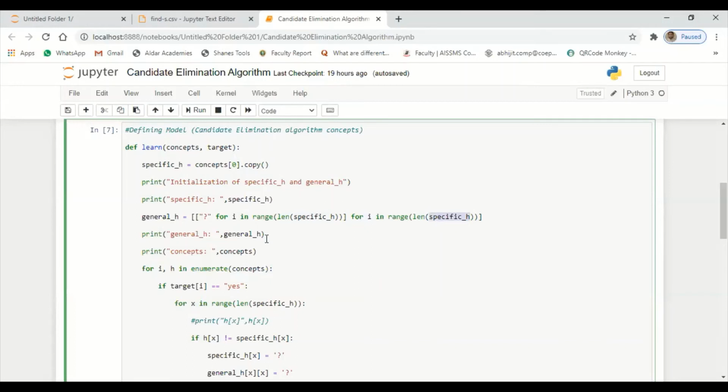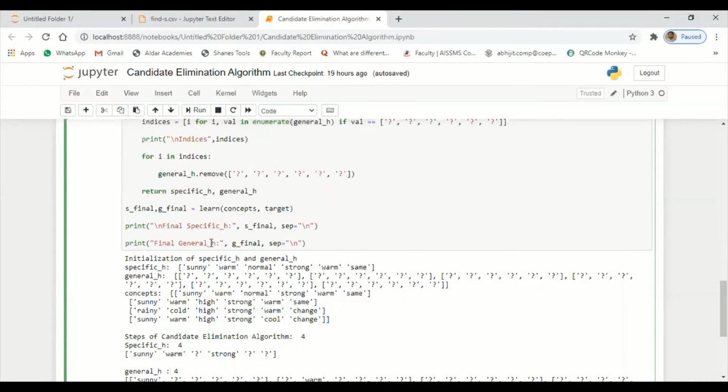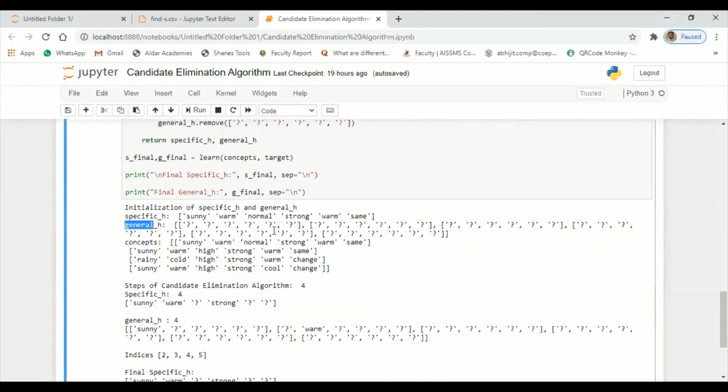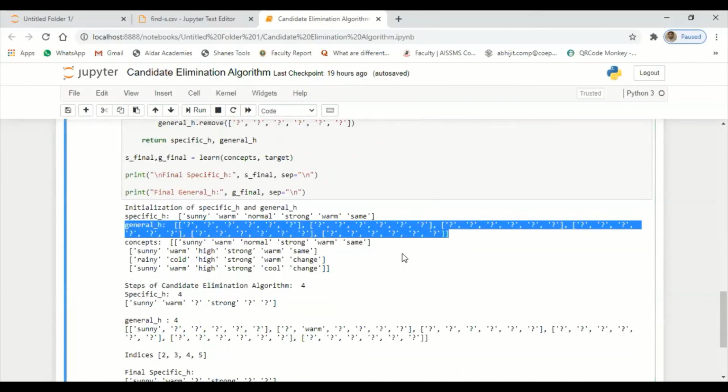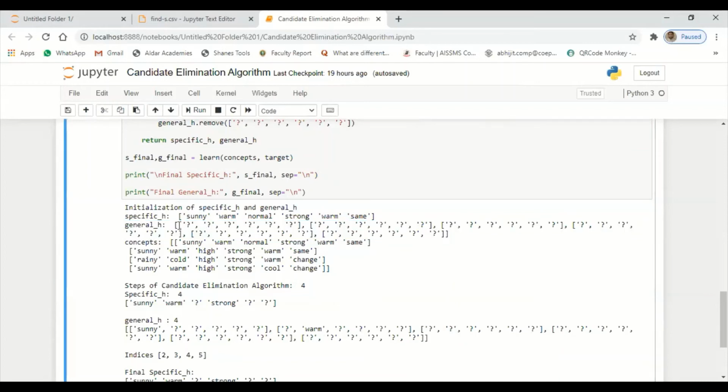Now after that, whatever data I have recorded of the sub hypothesis is stored here, and I will print it using print of general hypothesis. Whatever records we have here, I'm going to display them in the next level. So you can see here that I've created 6 sub hypotheses for my 6 records. This is for the first record, next this is for the second record, this is for the third, simultaneously all sub hypotheses for all the 6 records.